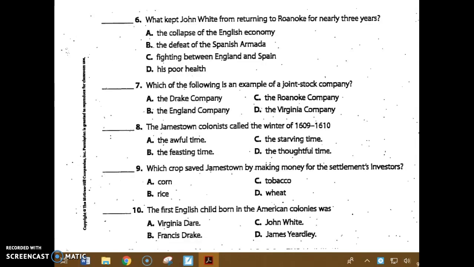Number 9. Which crop saved Jamestown by making money for the settlement's investors? Was that A, corn, B, rice, C, tobacco, or D, wheat? Number 10. The first English child born in the American colonies was A, Virginia Dare, B, Francis Drake, C, John White, or D, James Yeardley?